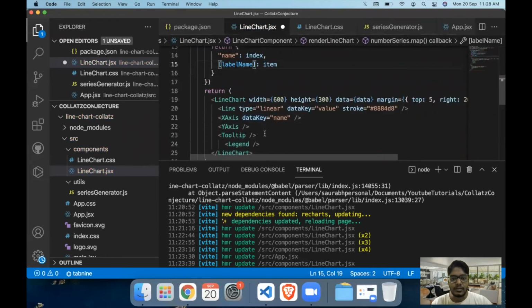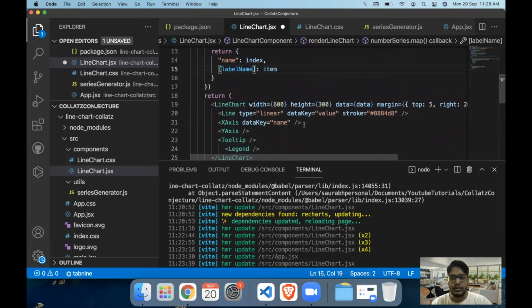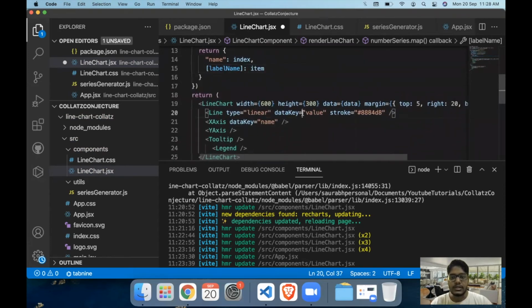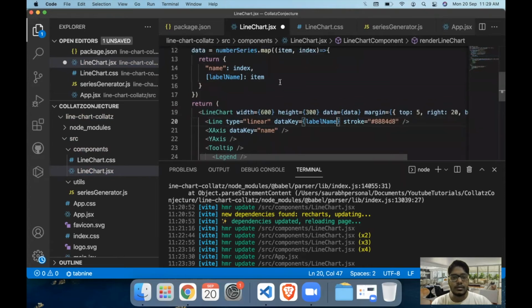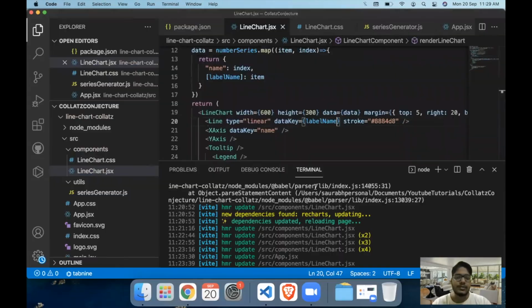Similarly, the value for the data key, which is here. So in the data key value, we need to go for the label name. Yes. So we have Collatz series for 5 and the value is printed out as well. This works.